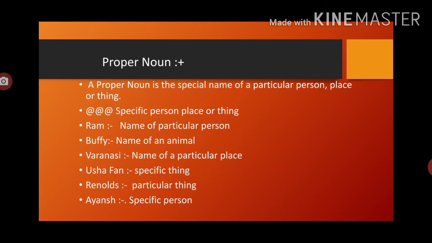Now Reynolds, a particular thing. There are a number of pens we are using, but I like Reynolds pen most. Here I have specifically mentioned that Reynolds pen, I like it. The word pen is common to each and every pen, but Reynolds is specifying only a single kind of pen. Now, Ayansh. Ayansh is a name of a specific person, a kid. So it specifies a particular person only.